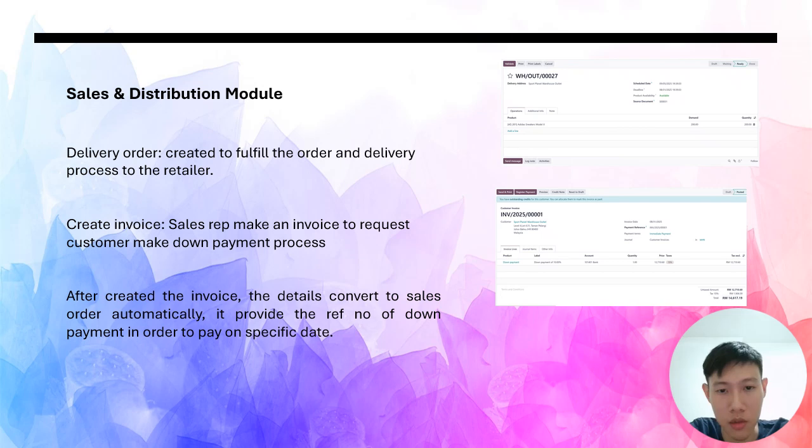Delivery order and invoice are initiated after the sales order is formed. The delivery order is created to fulfill the order and delivery process to the retailer, and the invoice is made by the seller to request the customer to make the down payment. For example, the customer must pay 10% of the total amount in the specified payment term. After creating the invoice, the details convert to the sales order automatically in order to make payment.